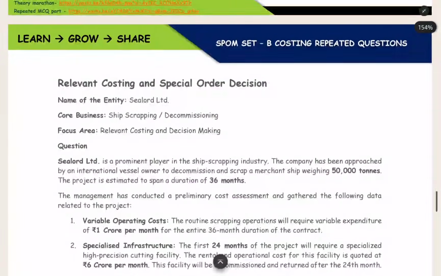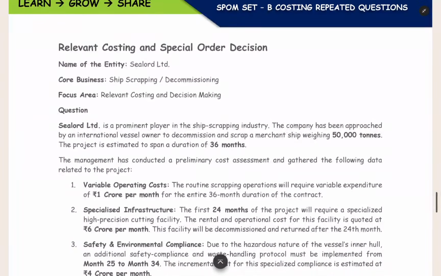Now the next question is relevant costing and special order decision. This is a ship scrapping question which we are going to solve now. We have a company named Sealord Limited. The core business is ship scrapping or decommissioning. The focus area is relevant costing and decision making. These are the two concepts applied here.